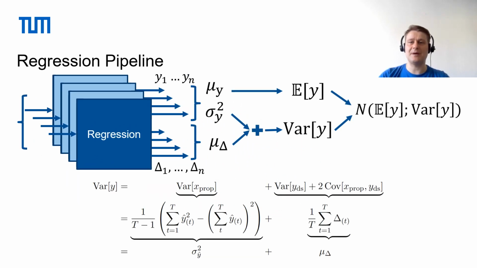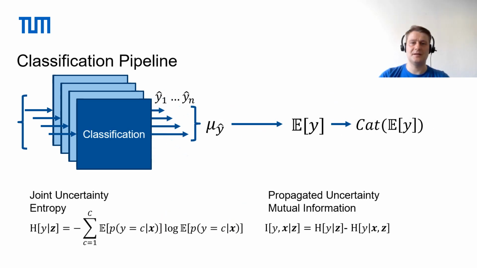For downstream regression pipelines, uncertainty is determined by a variance that combines the upstream uncertainty with a delta introduced by the downstream model. On the other hand, for downstream classification pipelines, uncertainty is represented by the entropy of the categorical distribution, with the contribution of the upstream model being defined by the mutual information.